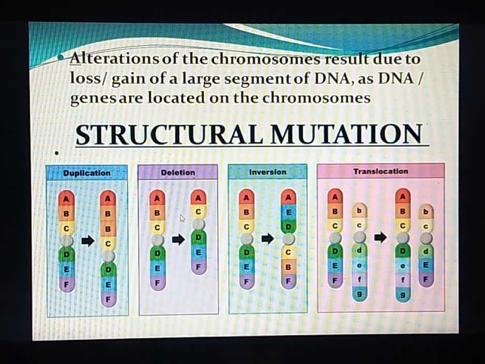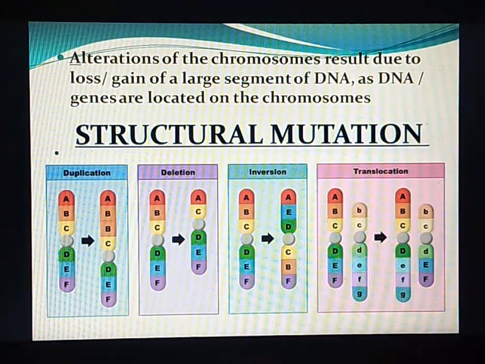Second is deletion, or loss of a segment of DNA from a particular chromosome. We can see here the original chromosome has a B segment of DNA. So, that has been lost here. So, that is called deletion. It is a segment of chromosome that separates and is lost from the chromosome.